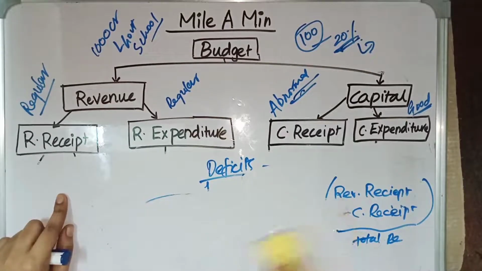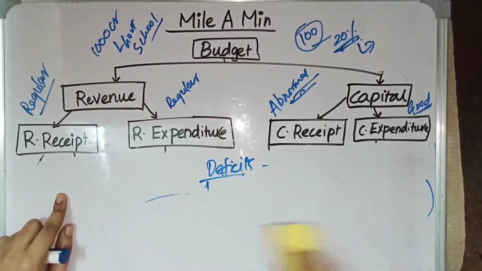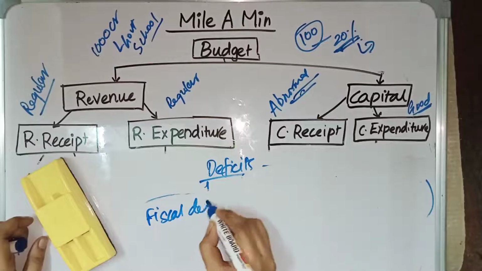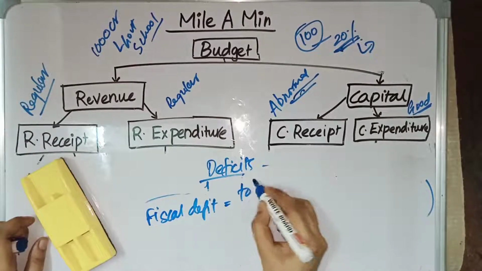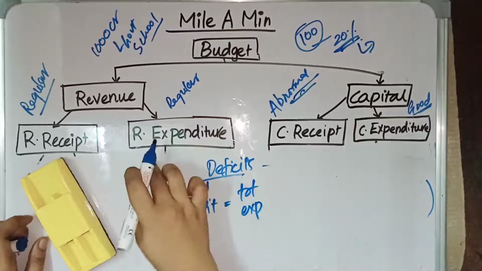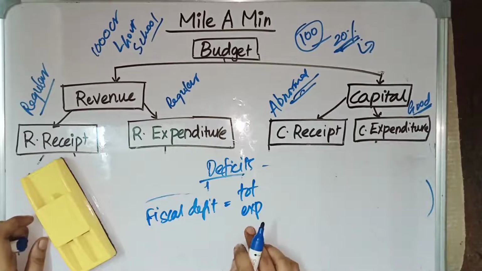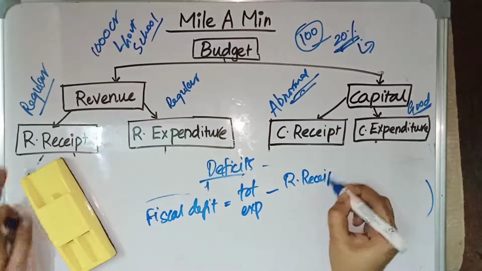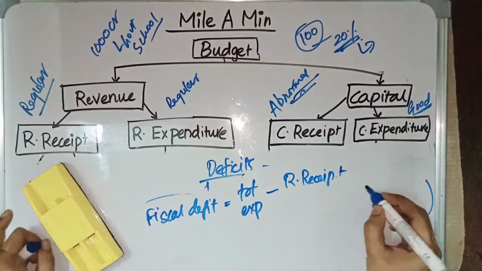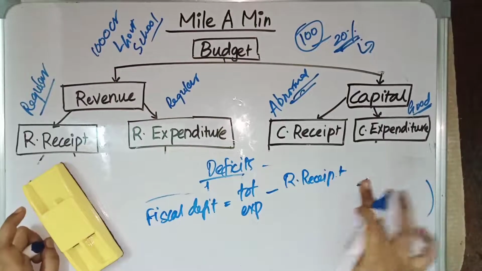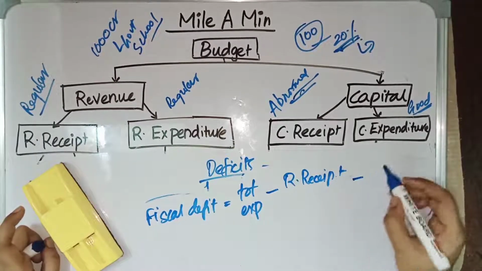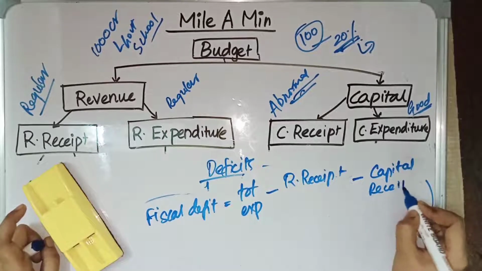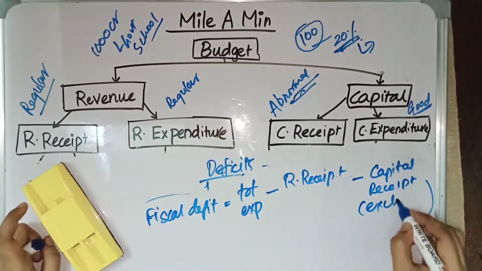Then we have primary deficit. Then we can see fiscal deficit. So fiscal deficit is equal to total expenditure. So total expenditure, we have revenue expenditure plus capital expenditure. Total expenditure minus revenue receipt, minus capital receipt, but excluding borrowing.